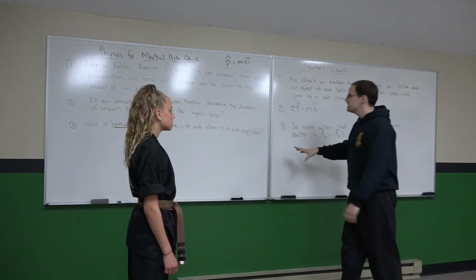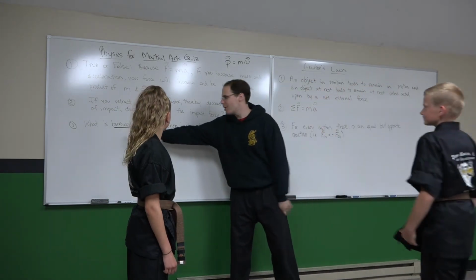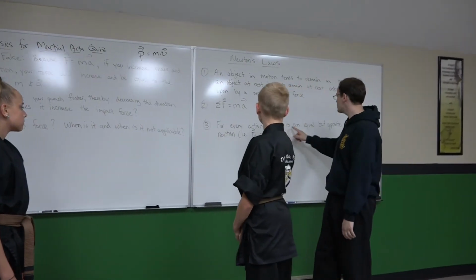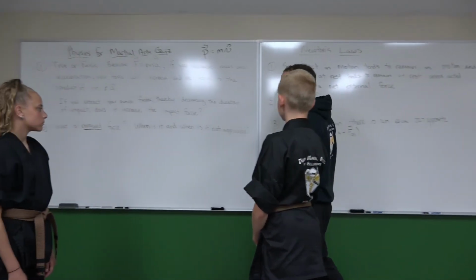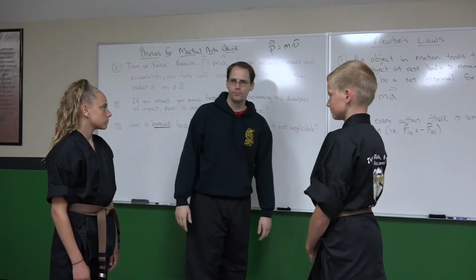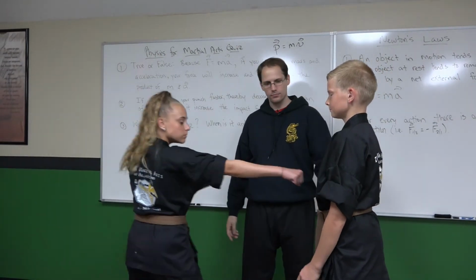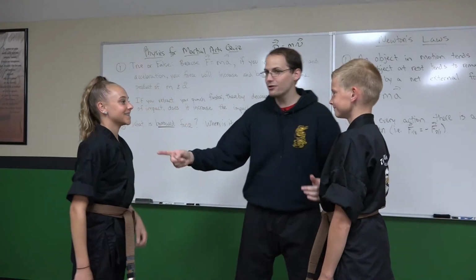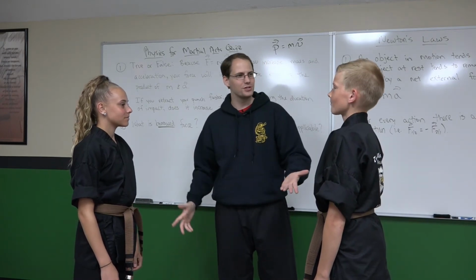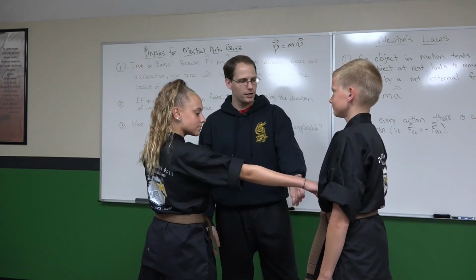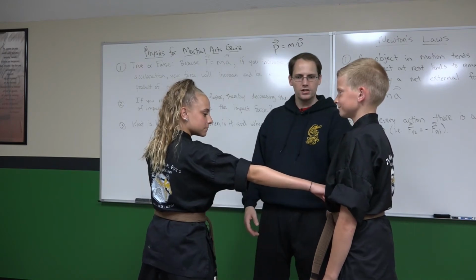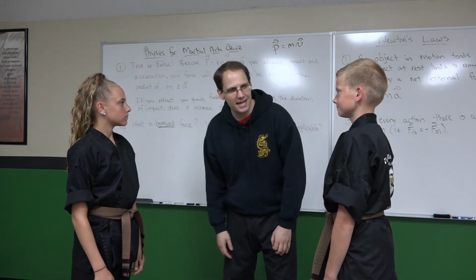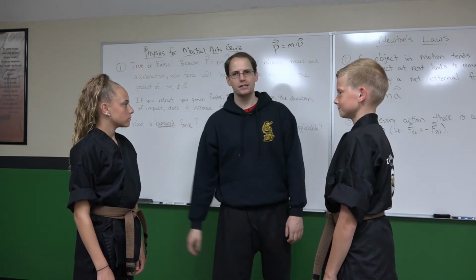Now, the second part of the answer. Now we understand what borrow means. The second part lies here. For every action, there is an equal but opposite reaction. This is basically a statement of the nature of force. When she's punching him, he's hitting her. There are actually 2 different sets of reaction forces in that situation. But when she punches him, there's a force that he's delivering into her fist, equal and opposite. That force does not exist until the moment of impact.